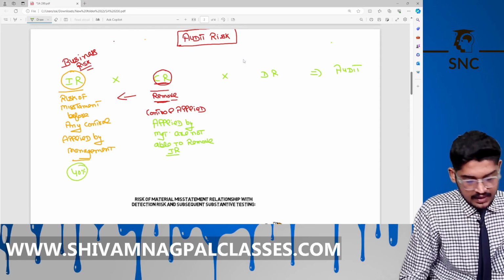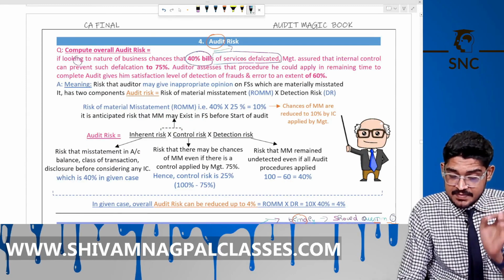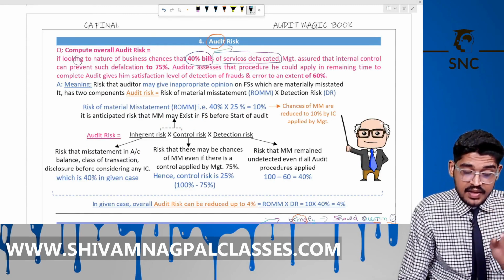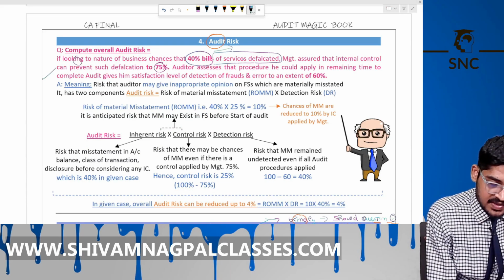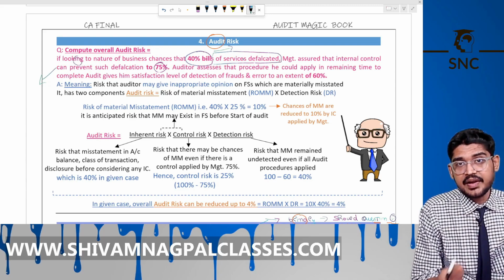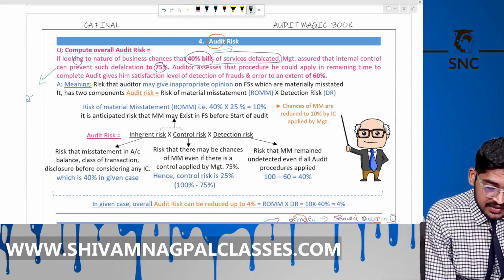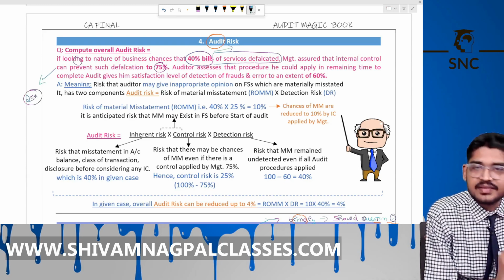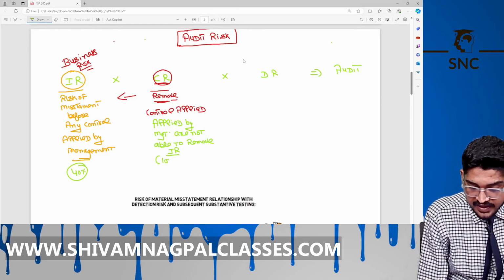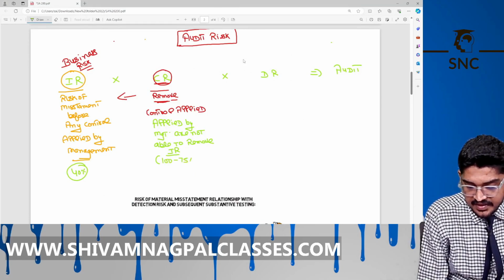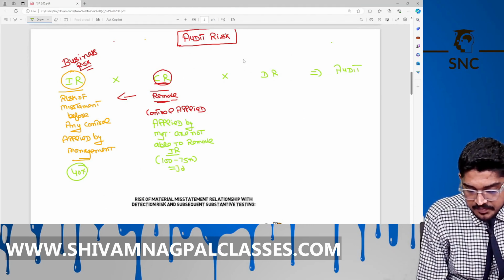But now they say management applies control to remove this risk. Management assured that internal control can prevent such defalcation by 75%. Now management is saying that by applying the control we can remove that risk by 75%, even though 25% risk remains. That is the control risk. By applying the control they are able to remove 75% of the risk out of 40%. Then 25% remains.